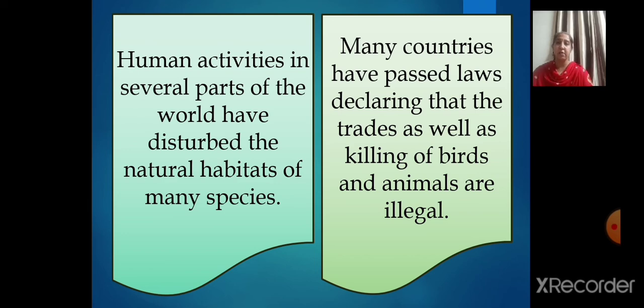So what should be done for that? Awareness programs should be done. Even many countries have passed laws against the trade as well as killing of birds and animals, and they have made it an illegal deed. So if they are doing all this, they will be punished. The law has been passed according to that.